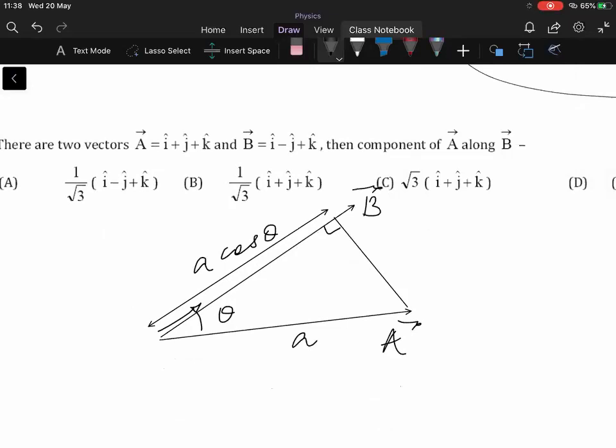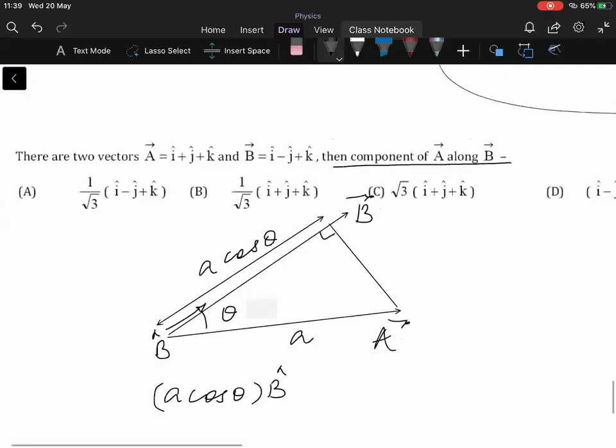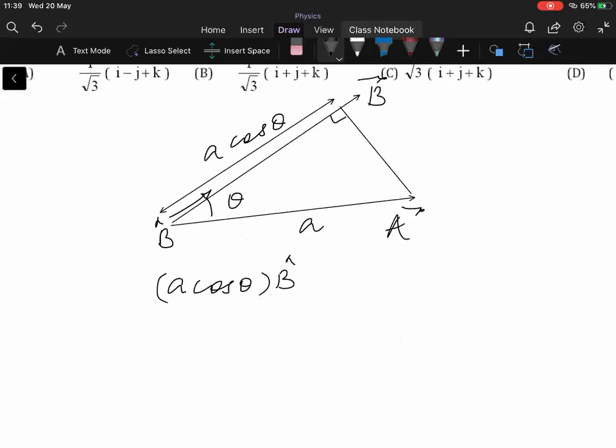Am I correct? Now, in the question they are asking the component of A along B. Along B means in the direction of B. So this is B cap. So you will write the answer as A cos theta in terms of magnitude. And for direction you will use the unit vector B cap. Right? Now what is unit vector B? It is A cos theta times vector B upon its magnitude B. Okay, I hope it is making sense.